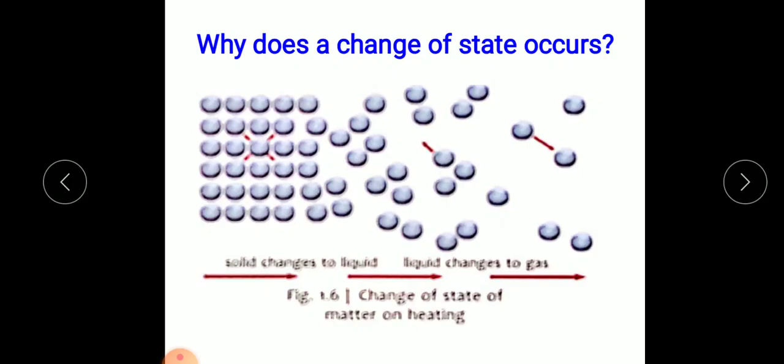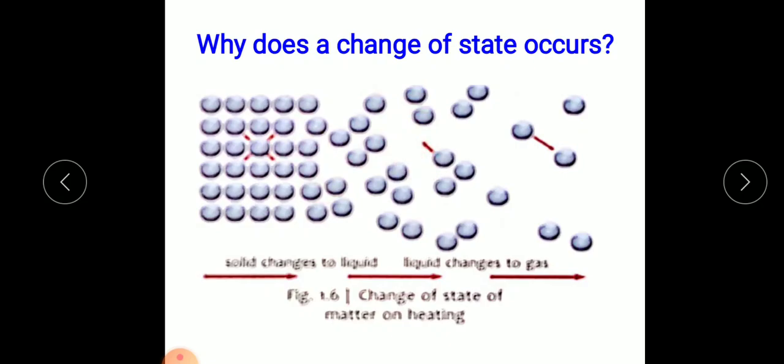So they vibrate faster and start to move, and the intermolecular space between them increases.